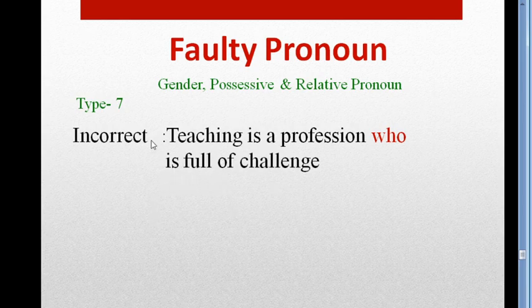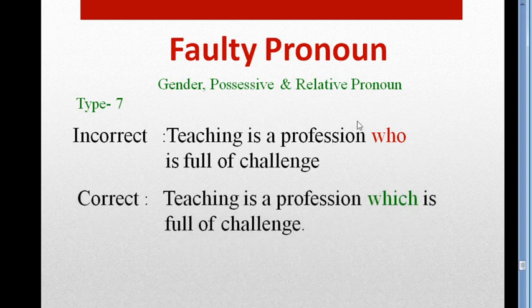In any object we can use which or that as relative pronoun, if it works as subject. So the right answer is, teaching is a profession which is full of challenge.